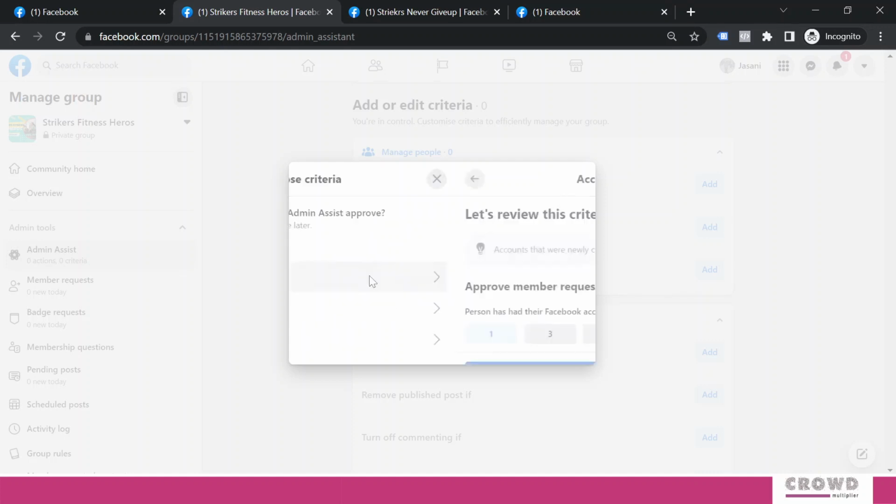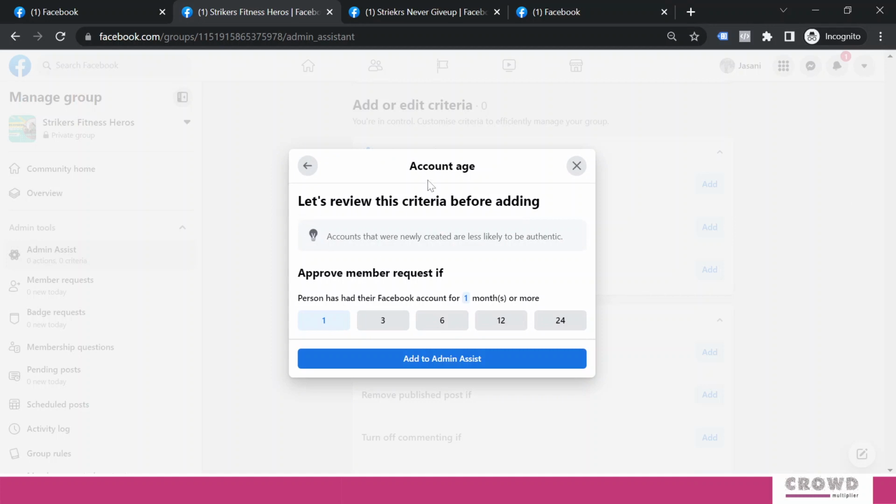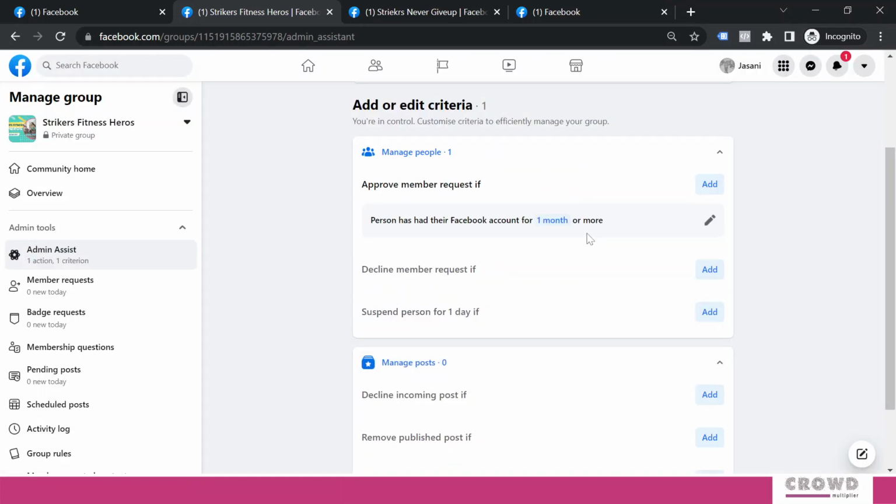So we'll select, let's say, account age. Accounts that were newly created are less likely to be authentic. So by default, this is: person has had their Facebook account for 1 month or more. So we are okay with this. We'll select this, add to admin assist. Now anybody who is requesting membership of this group, and if their Facebook profile is older than 1 month, then they will get approval without any moderation.